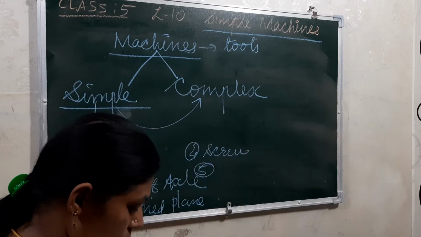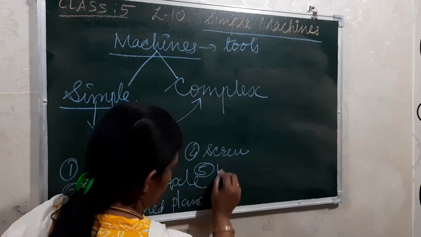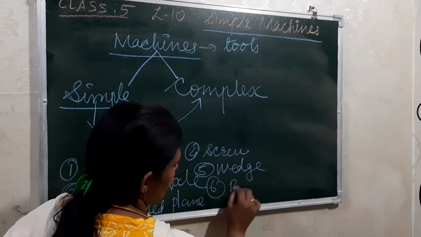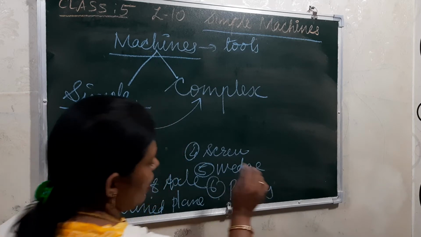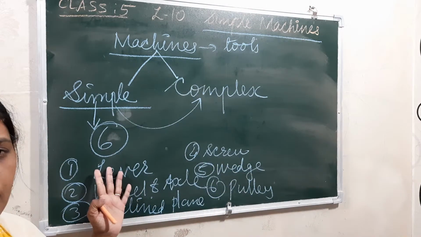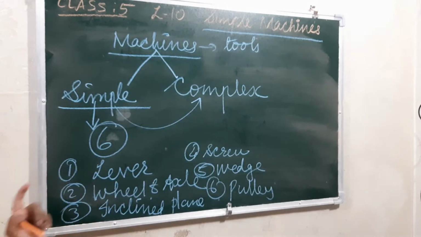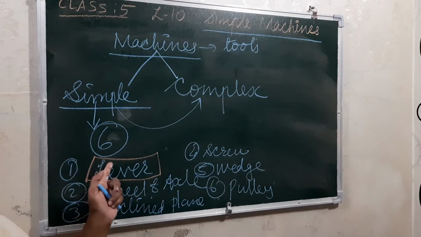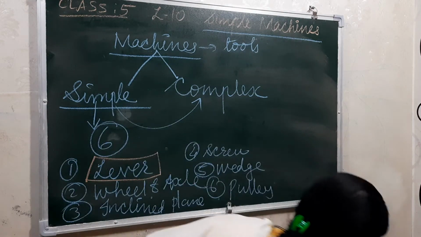Then the fifth one, you will learn about the wedge. And the sixth one is the pulley. All these simple machines you will learn. Okay, so today I am explaining about the lever. I will explain it.